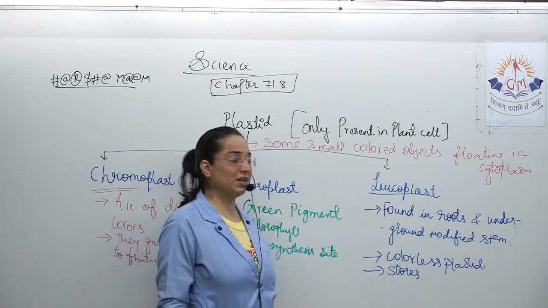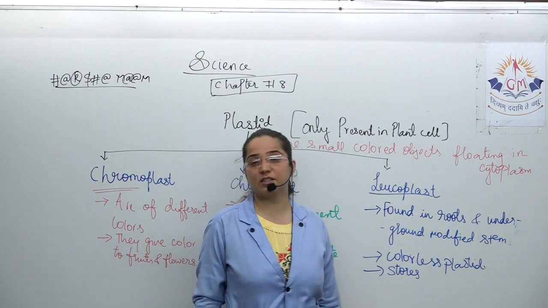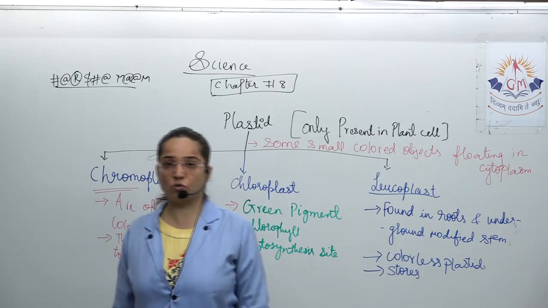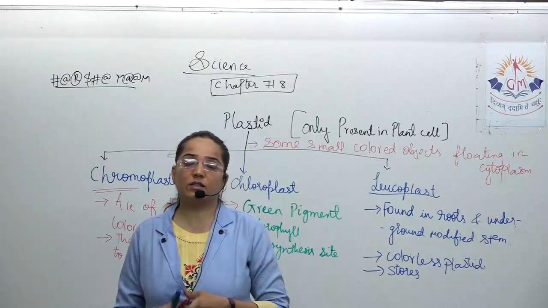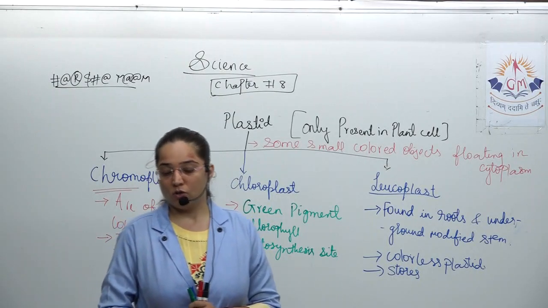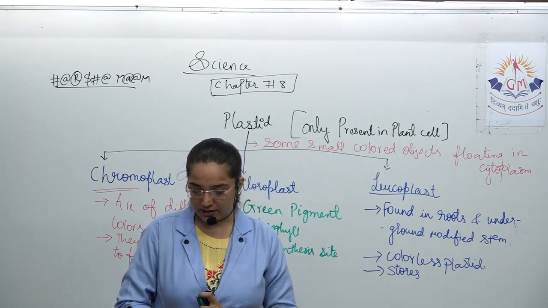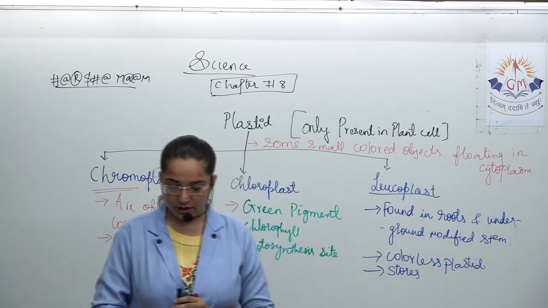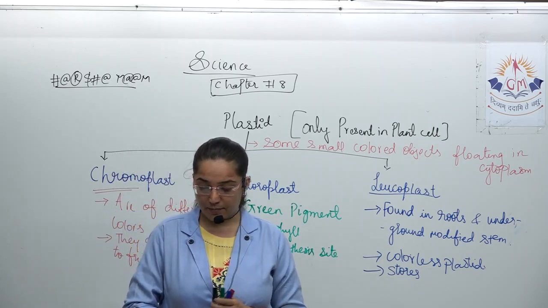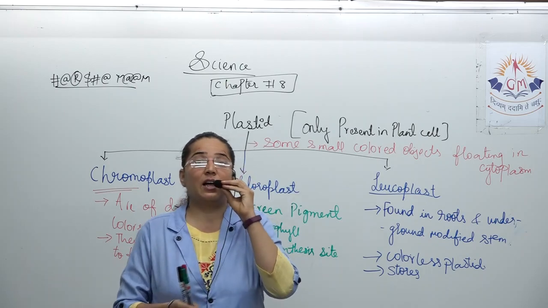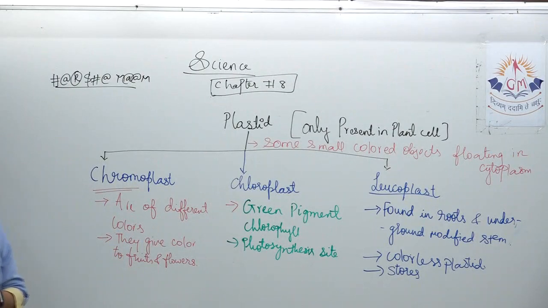Moving further on the leucoplast, they are found in the roots and underground modified stem. They are colorless plastids, and their basic function is to store food, mostly starch. They also store fat, but it is one of its extra uses. So note down till this much, and after that we'll be discussing the difference between the plant cell and animal cell. The heading is the comparison between the plant cell and animal cell, and we will discuss it. Quickly note down this.